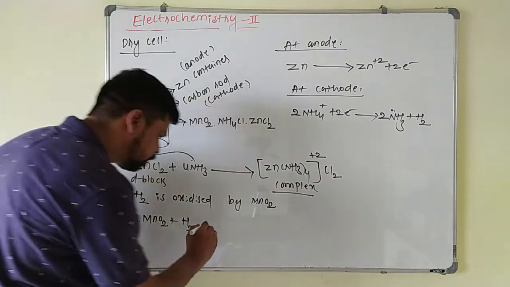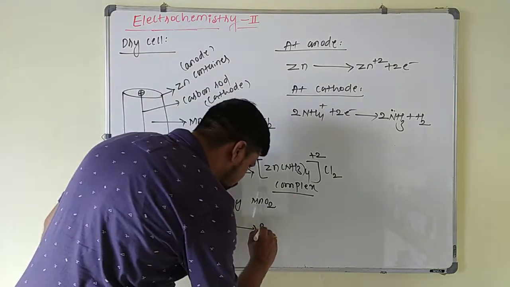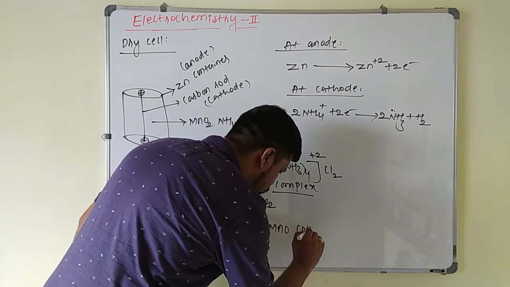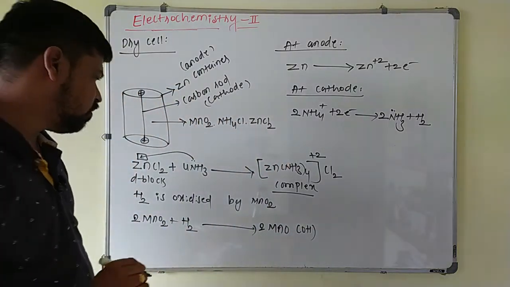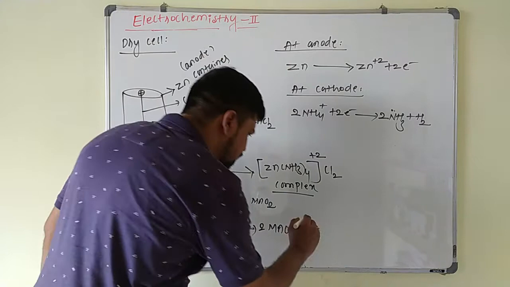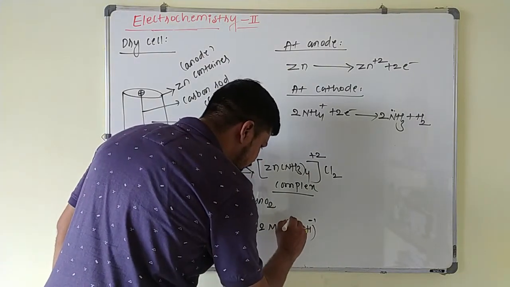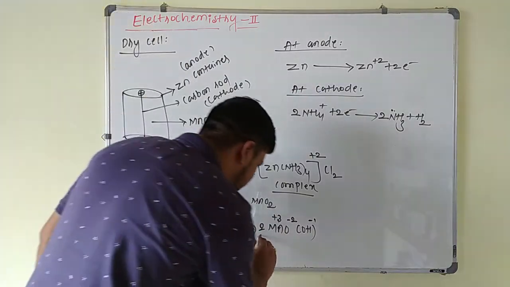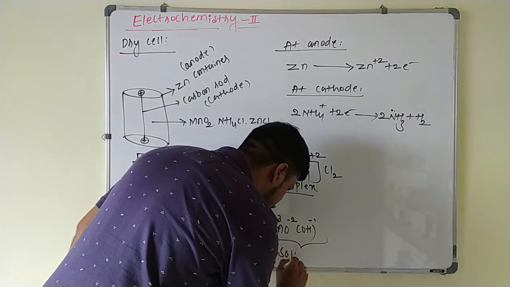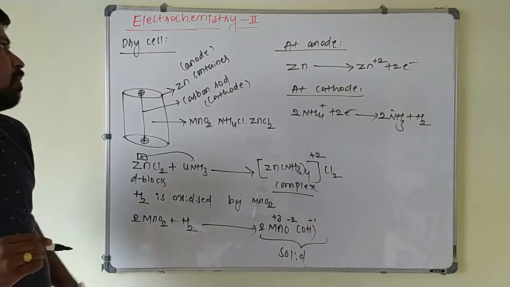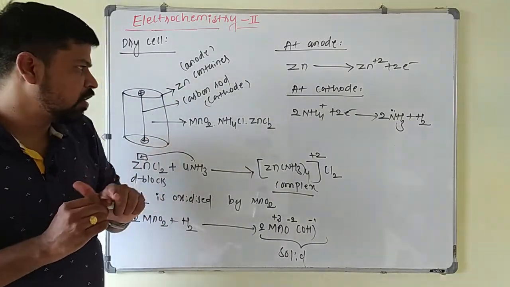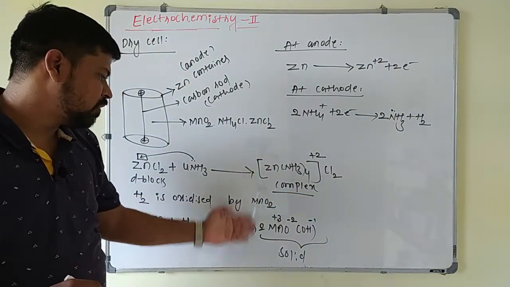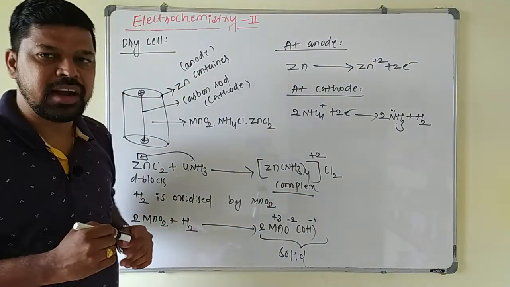plus H2, so that it will form 2 times MnOOH. Now in this one, the oxidation state of H will be plus 1, oxygen is minus 2, and Mn will be plus 3. So here again a solid is formed. These are the reactions which take place in the dry cell. You have to concentrate on the reactions at the anode and cathode, the complex formation, and this reaction here. This is about the dry cell.